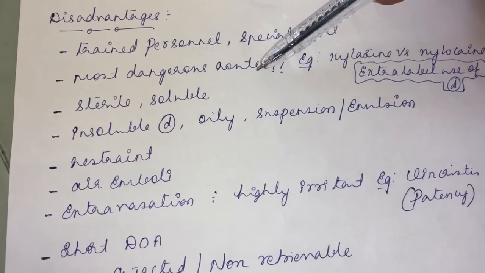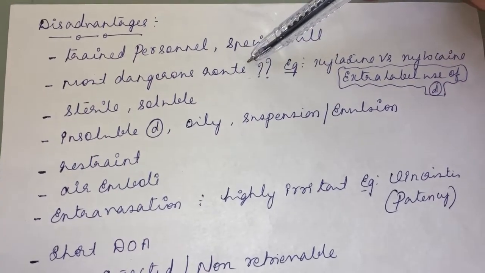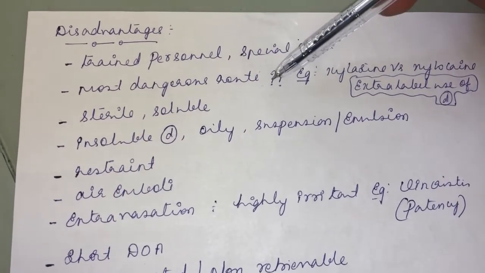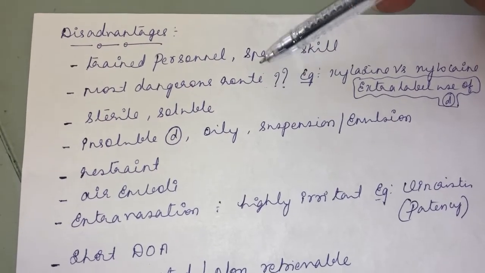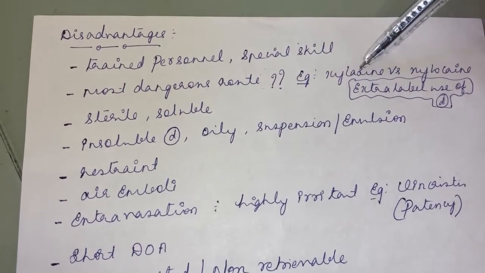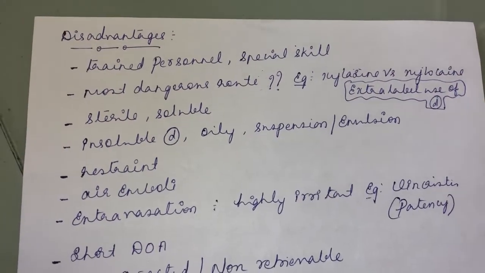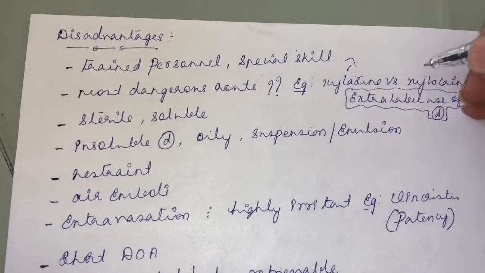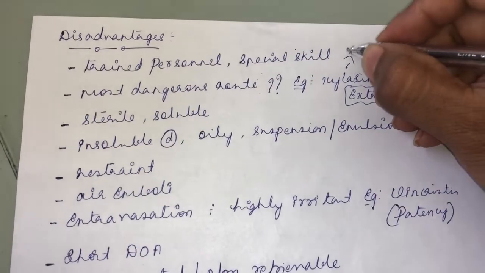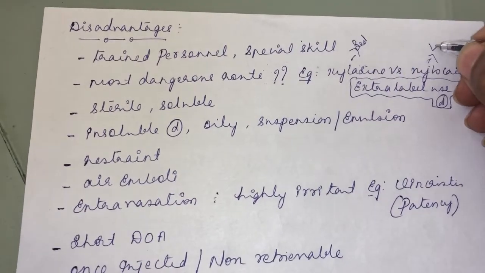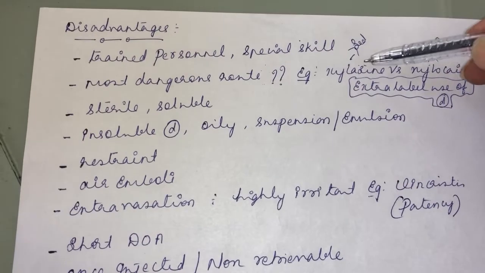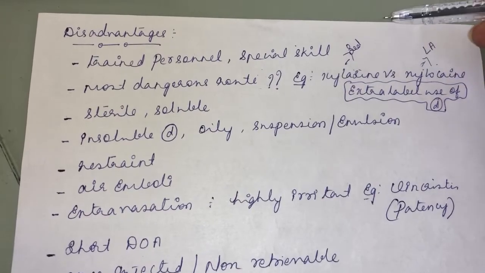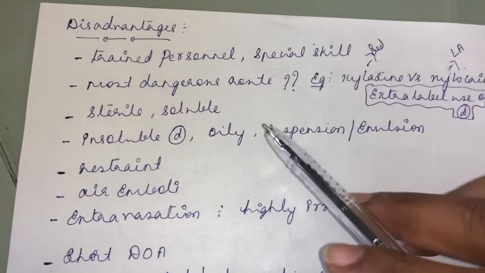Then it is the most dangerous route. Why is it the most dangerous route? For example, for certain drugs the preferred indication is that they should be given through the intravenous route. Suppose another drug is given through that route, for example xylazine and xylocaine. They sound similar. Xylazine is a sedative, xylocaine is a local anesthetic. So if, in place of xylazine, xylocaine is accidentally given through the intravenous route, the effect will be very much different. That's why it is the most dangerous route.